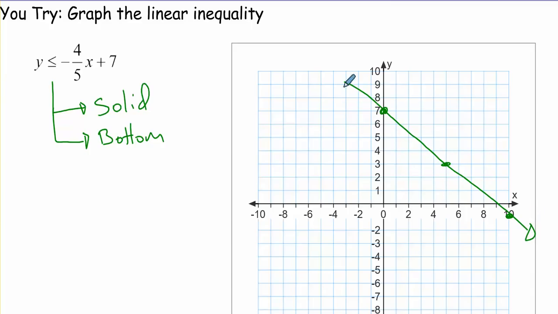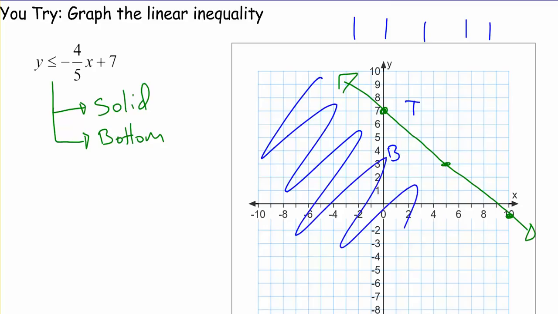Solid line. And now how do we determine top and bottom? Think about rain falling. If rain is falling, rain's always going to hit the top. So this would be our top, and this would be our bottom. And we're going to shade the bottom of this one, so we'd shade over here. So here's what we've got.